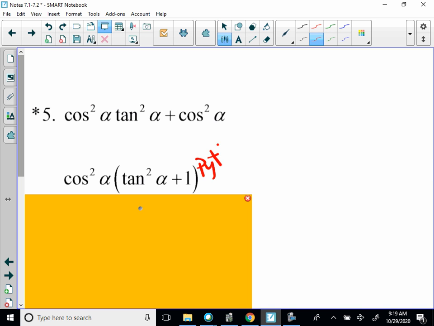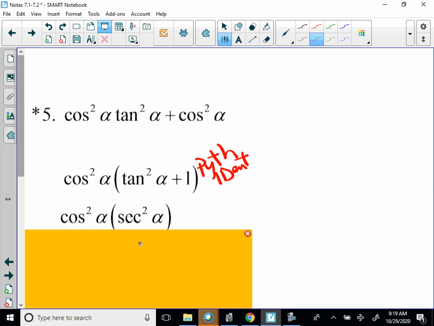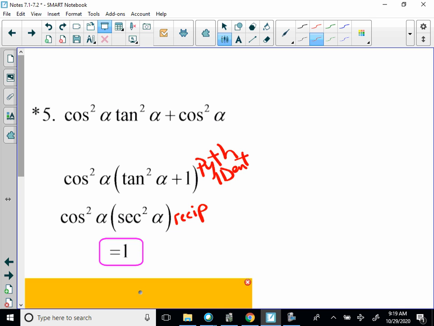So I go look at my Pythagorean identities, and I see that that's equal to secant squared alpha. Well, cosine alpha and secant squared alpha are reciprocals of each other, so that should equal 1. We can rewrite it if we need to, but reciprocal means that their products make 1, and you're done.